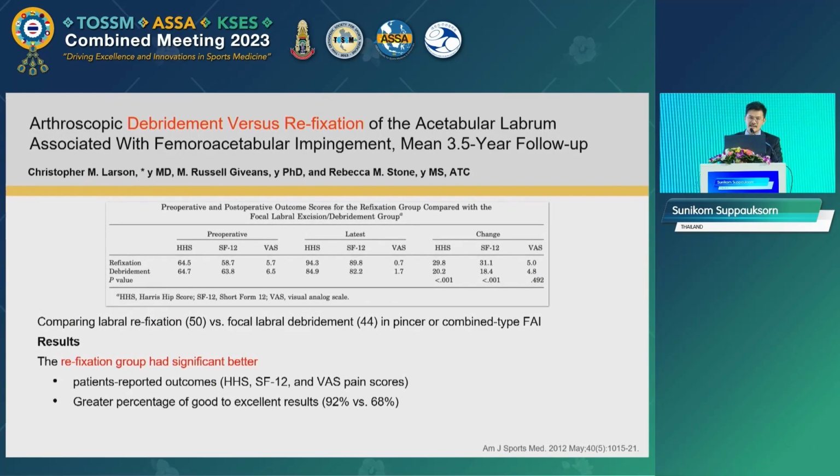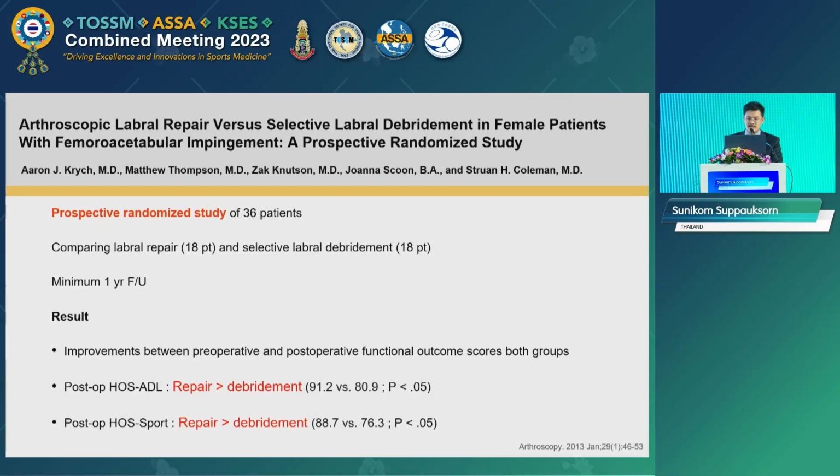When comparing labral debridement with labral repair, Dr. Larson reported that the repair group has significantly higher post-operative outcome scores when compared to the debridement group. And Dr. Kaisch also found better results with labral repair in their randomized study.